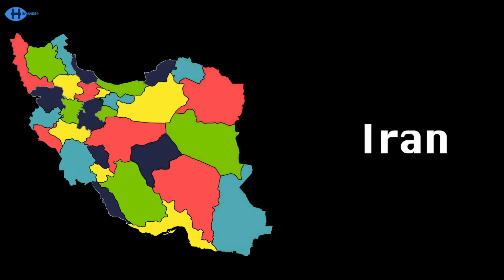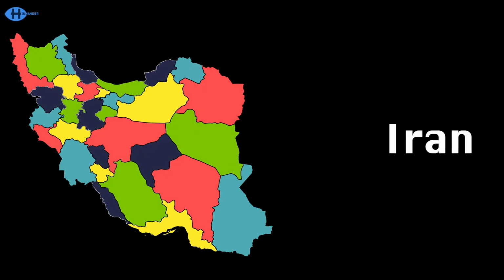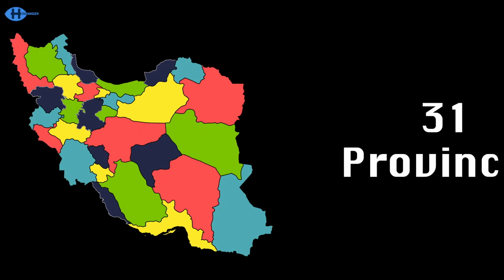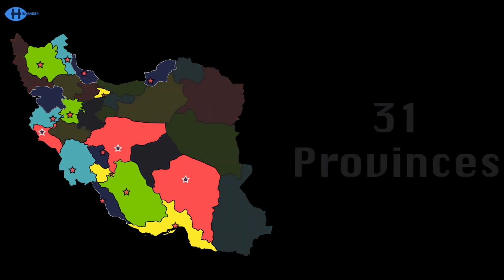Iran, learn about Iran with 31 provinces and nations where we're drawn. Iran, with a capital named Tehran. Learn about the 31 provinces in this song.